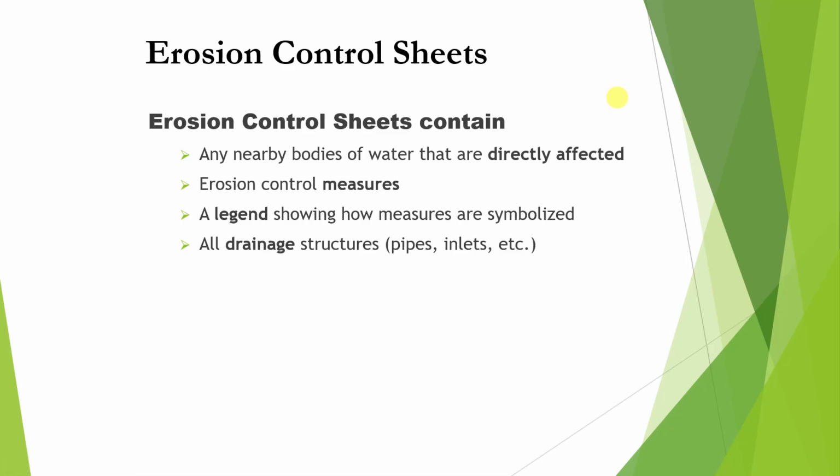Erosion control sheets contain any nearby bodies of water that are directly affected, erosion control measures, a legend showing how measures are symbolized, and all drainage structures, which are pipes, inlets, etc.